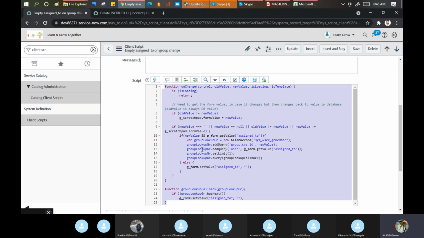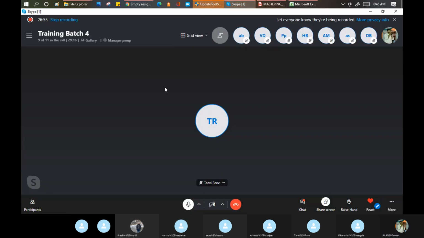Clear till here? Any doubt? Any question? Anyone? Let me go here. Aishwarya, Vishwajit, Prashant, Harsha, Tanvi, Arun. No doubt. Arun, Harsha, Tanvi, what do you say? No doubt, sir. All clear? Easy? Yes, sir.